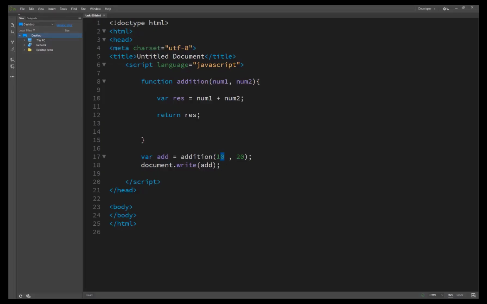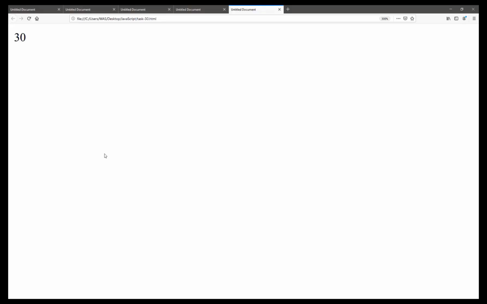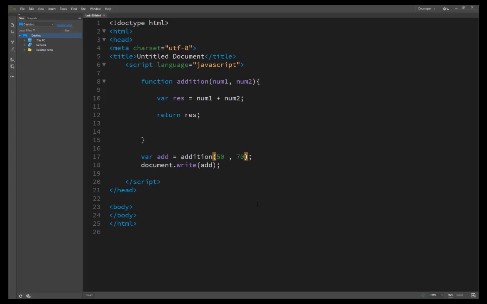If we change it to 50 and 70 and save it, you will see the result is 120. So our task 30, passing multiple parameters in your functions, is complete.